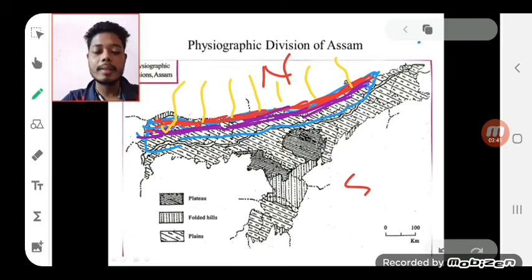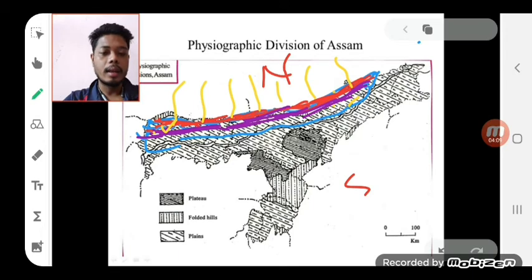The drainage carrying down the materials deposits them here due to the abrupt fall of slope. Mainly the drainage deposits its load in the Bhabar zone, and then the streams disappear in the Bhabar zone, and they reappear in the Tarai zone. The red area is called Bhabar, then Tarai, then the next area is called the alluvial plain.